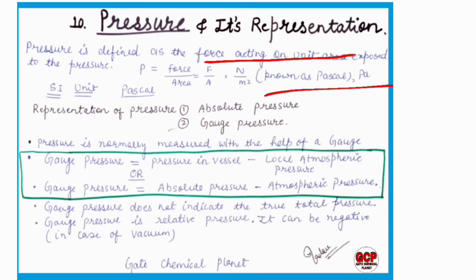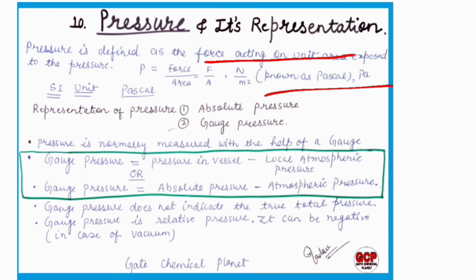Now there are ways of representation of pressure. How are we representing the pressure? Pressure is represented in two ways: the absolute pressure or the gauge pressure. Pressure is normally measured with the help of a gauge, and gauge pressure equals the pressure in the vessel minus the local atmospheric pressure. Or we can also say gauge pressure equals the absolute pressure minus the atmospheric pressure. We will discuss absolute pressure and atmospheric pressure in later slides.